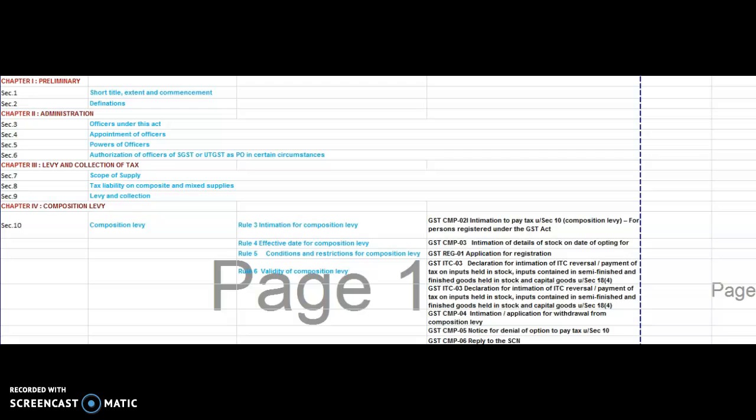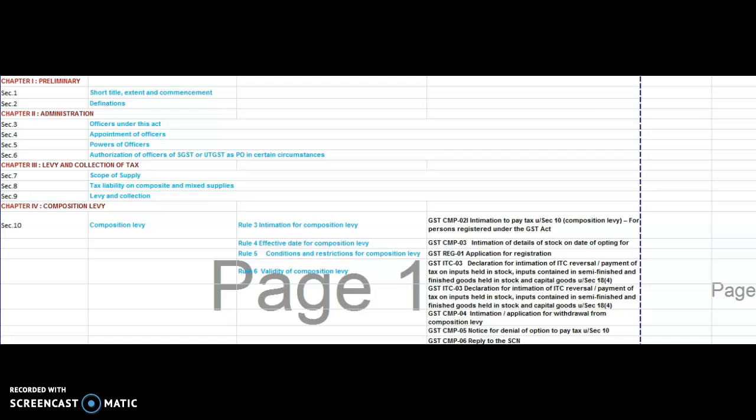I will prepare this GST with section number, section description, as well as the rules along with the section and rules. In that, I will also mention some forms. Everything: section number, rules and forms. What are the related forms? If you learn this way, it's very easy to understand. I will try to upload this format in audio mode also, because it's very easy to memorize things.